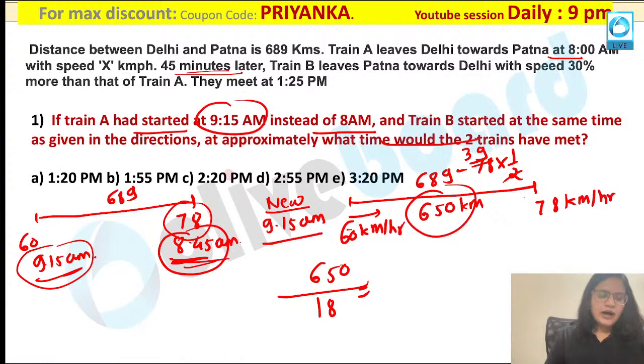Anybody having any doubt in this? So approximately, if you are calculating, I think you are going to get 36 hours and 1 by 9, I think. Just check out what value you are getting from this. Everybody is getting the point over here.